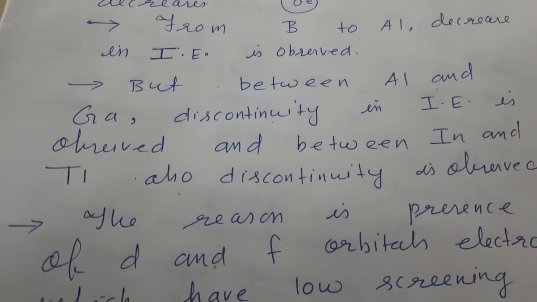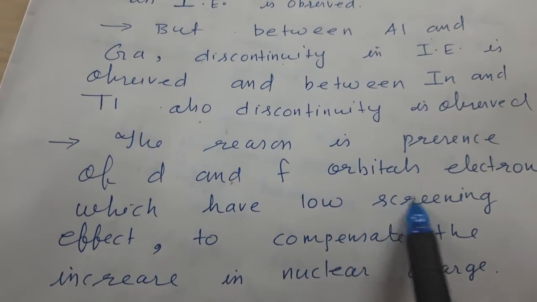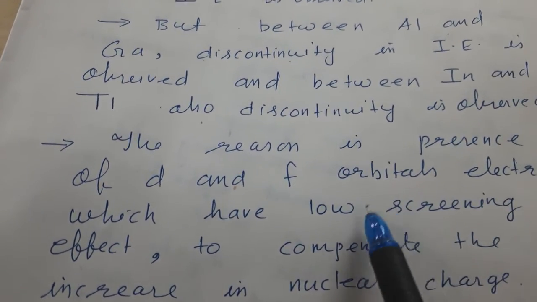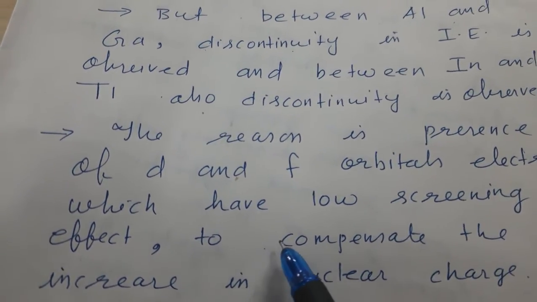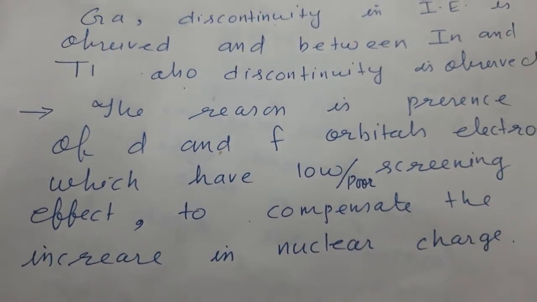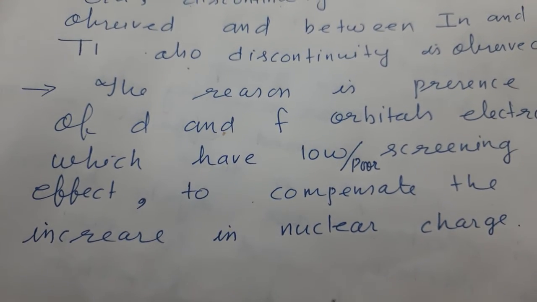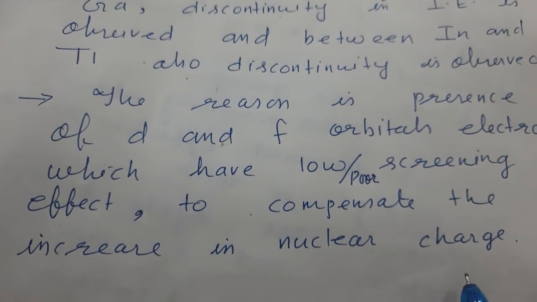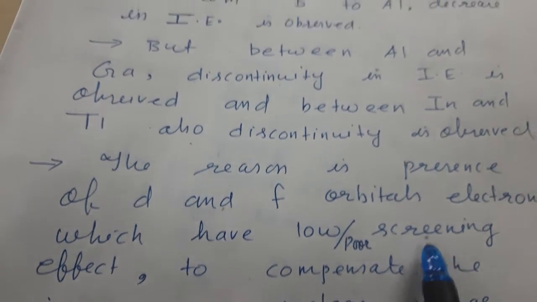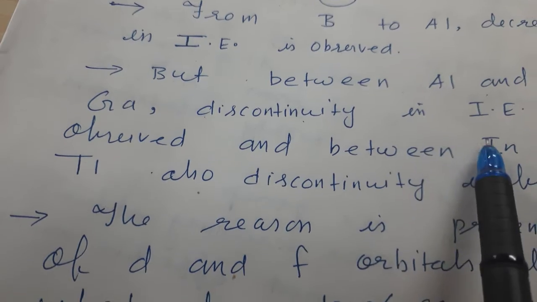Because of the presence of d and f orbitals, and d and f orbital electrons have low or poor screening effect. So due to this poor screening effect, to compensate the increase in nuclear charge, there is discontinuity between aluminium and gallium ionization enthalpy.